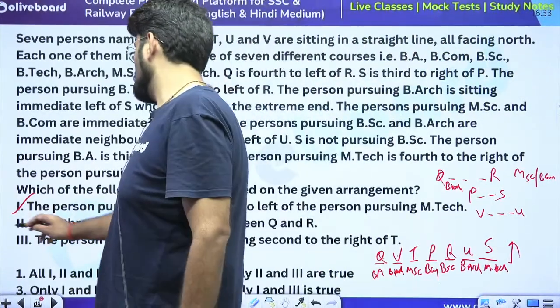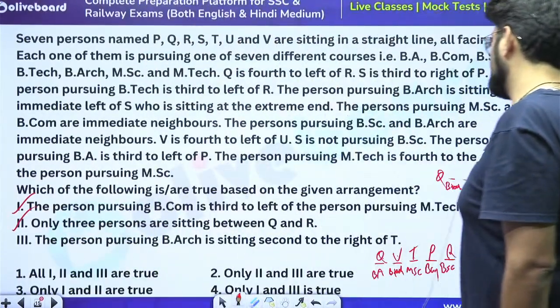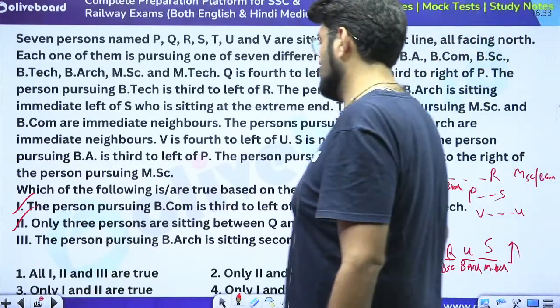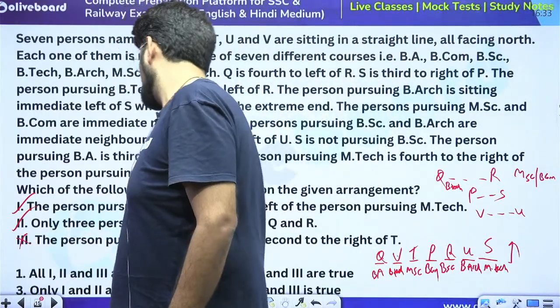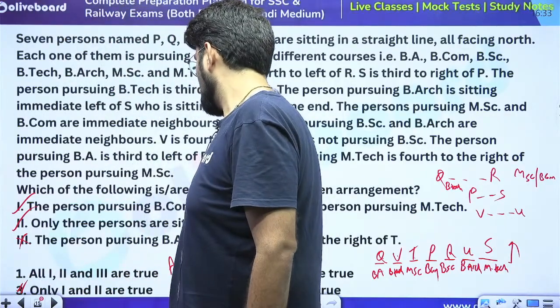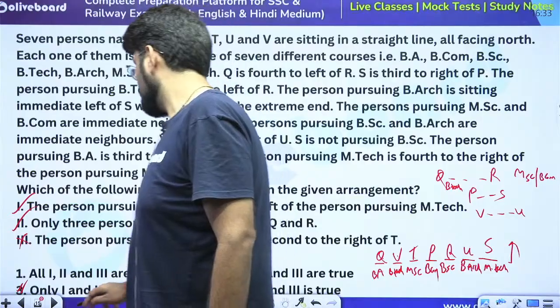And the person pursuing B Arch is sitting second to the right of T. T, 1, 2. No, he is third. So that is wrong. Only 1 and 2 satisfy. Option 3 is the right answer. Okay. Next.